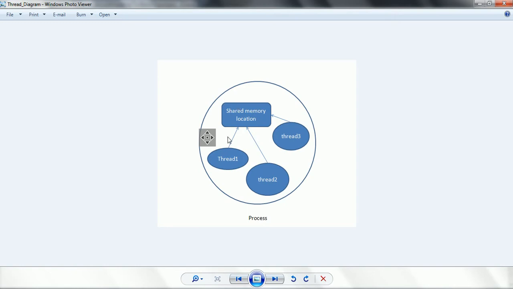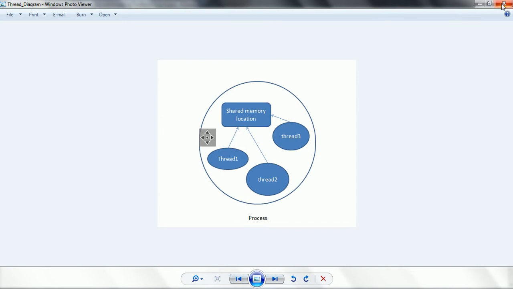In this scenario we have three threads: thread 1, thread 2, and thread 3. Thread 1 is trying to read a variable. In the meantime, thread 2 is trying to update the same variable, and thread 3 is also trying to update the same variable value. Then there is an inconsistency in the data. Also, when one thread is trying to update some value and another thread with a higher priority comes, thread 2 is going to interfere with thread 1. So these are the two problems which arise while working with Java multithreading.